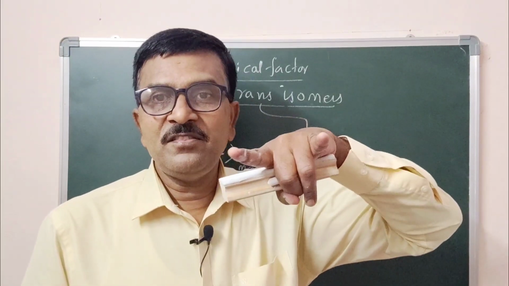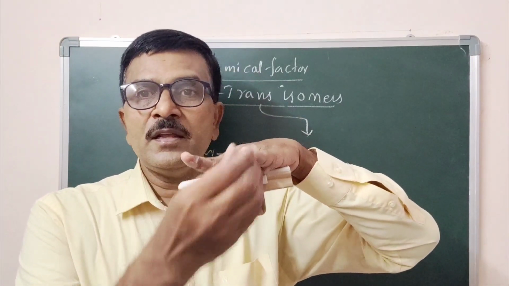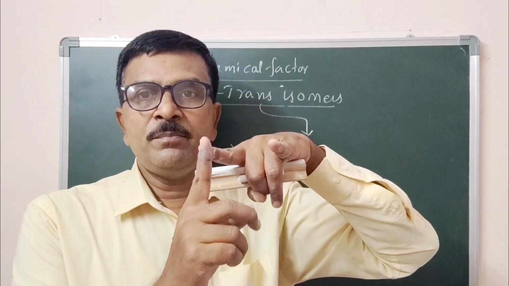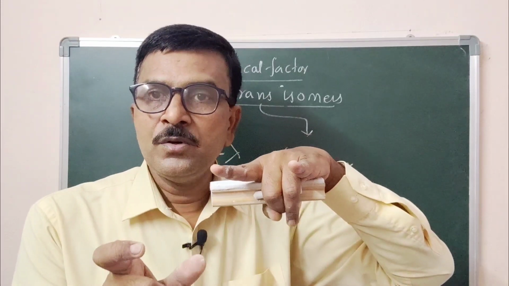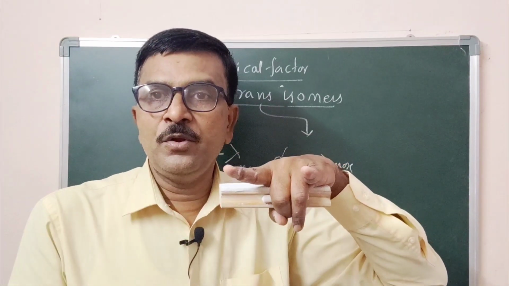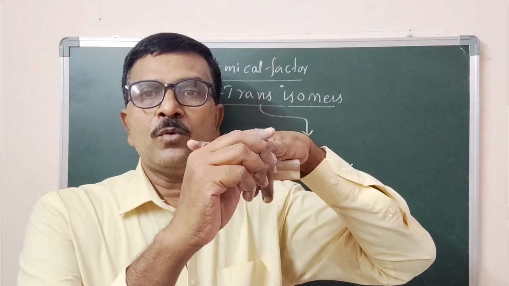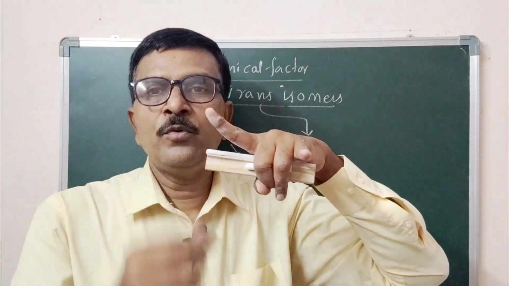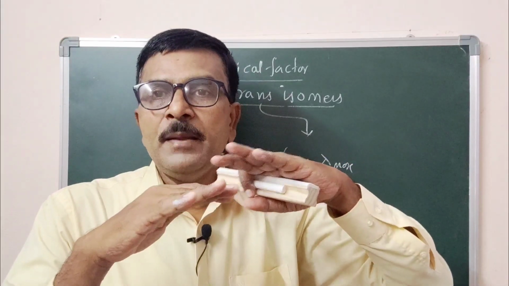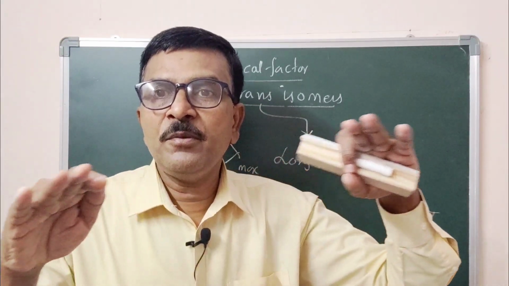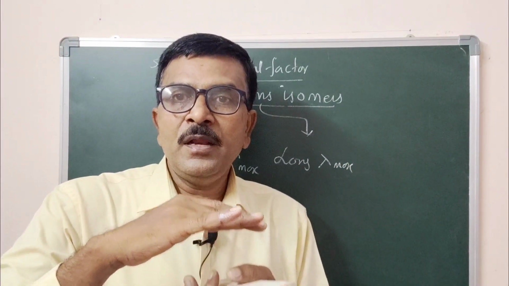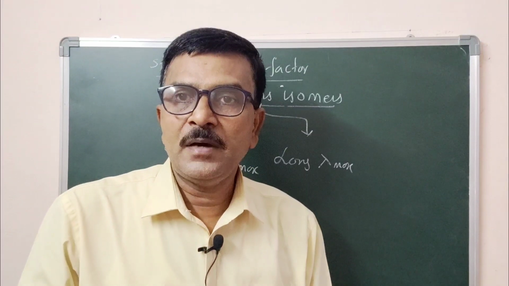Say this is the cis isomer, this is group 1 and this is group 2. The steric interaction or repulsion between these two groups diminishes the plane of the molecule. So one group moves above, one group moves below the plane. So that results in diminishing the planarity of the molecule. When the planarity of the molecule is disturbed or diminished,